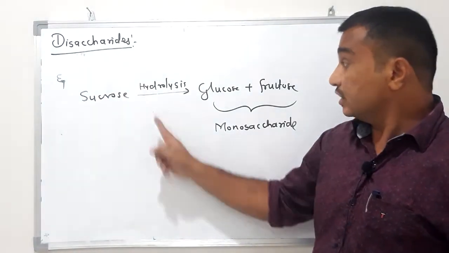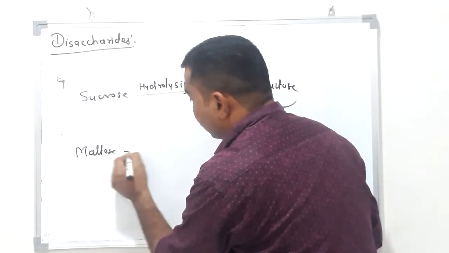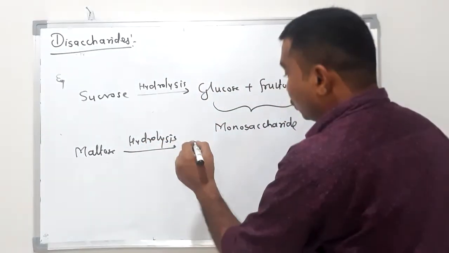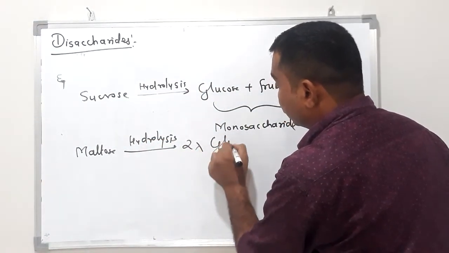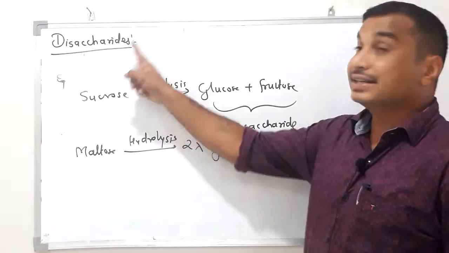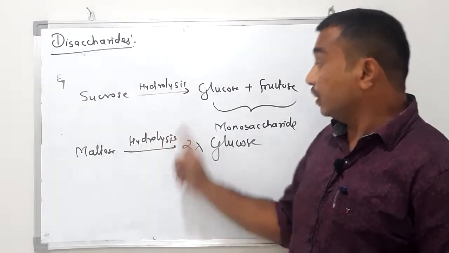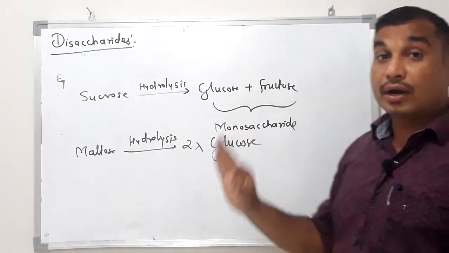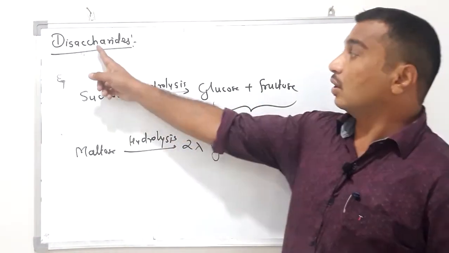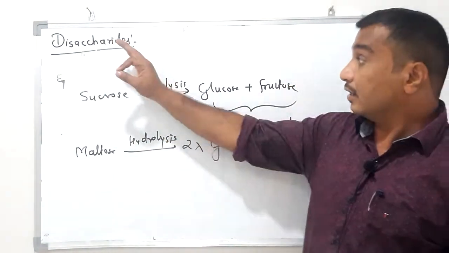So sucrose is a disaccharide. For example maltose on hydrolysis gives 2 molecules of glucose, which means maltose is a disaccharide, because maltose and sucrose on hydrolysis give two monosaccharide molecules, therefore they are called disaccharides. So how can we define disaccharide?